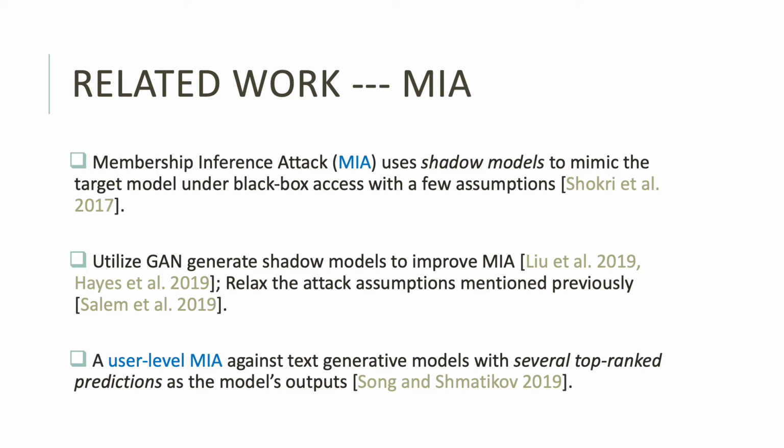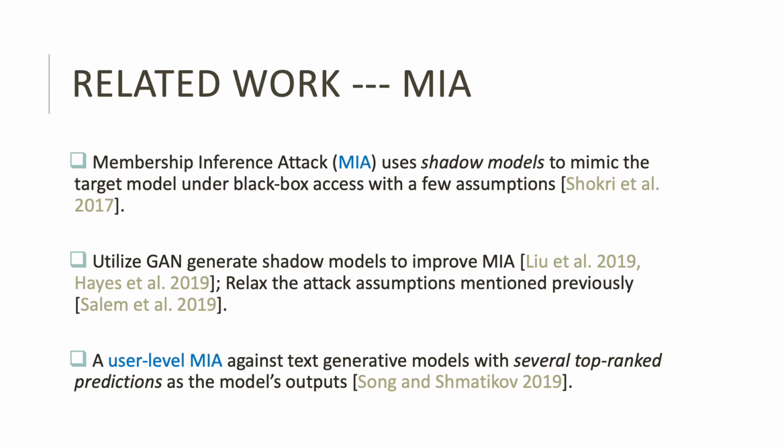Membership inference attack, in short MIA, was first introduced by Shokri et al. It can infer whether a record was once used to train a target model or not under black-box access. The reason is that there is always an overfitting issue within an ML model. The model will behave better in predicting a record it knows before than a record it has never seen. The MIA aims to learn this kind of different behavior to distinguish the record-level membership.